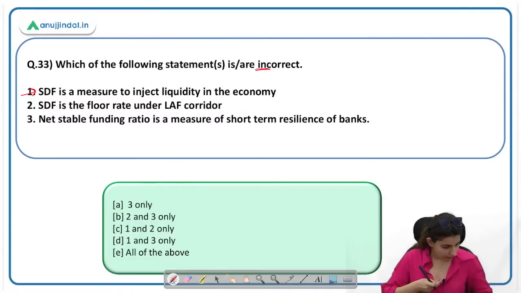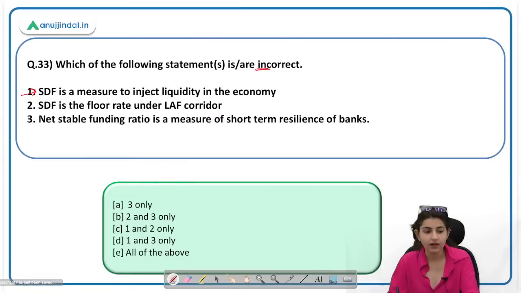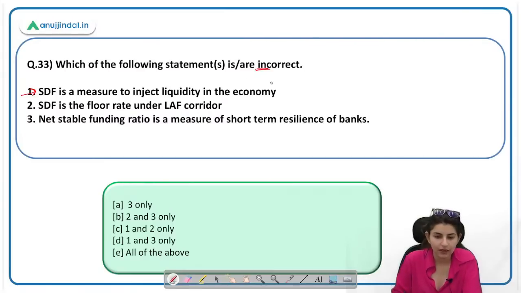Okay, so Parash has given the correct answer here. The answer is going to be D, 1 and 3 only. SDF is not a measure to inject liquidity in the economy, that is repo rate. SDF is a measure to absorb liquidity from the economy. This makes the statement incorrect, and you have to find the incorrect statement. SDF is the floor rate under the LAF corridor. This is correct. Net stable funding ratio is a measure of short-term resilience of banks? No, it is a measure of medium-term or long-term resilience of banks.